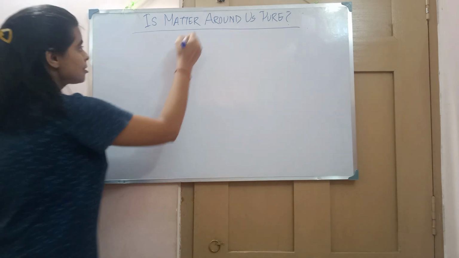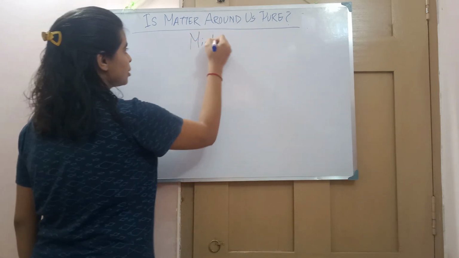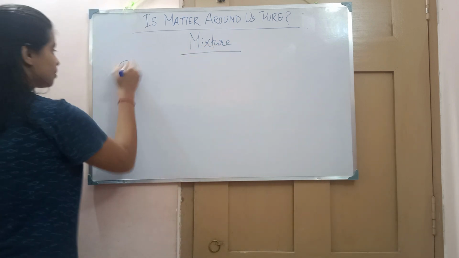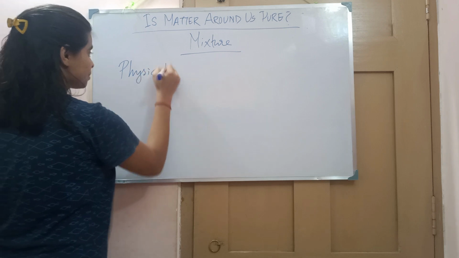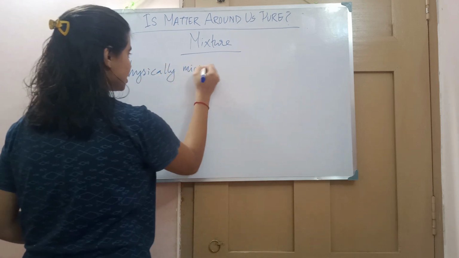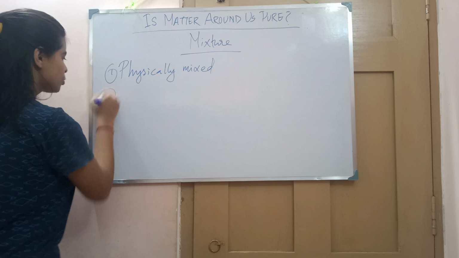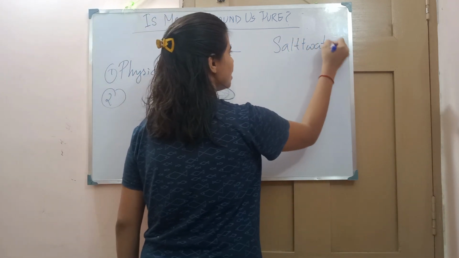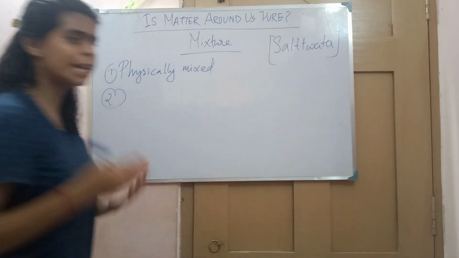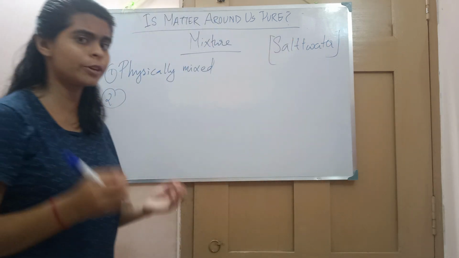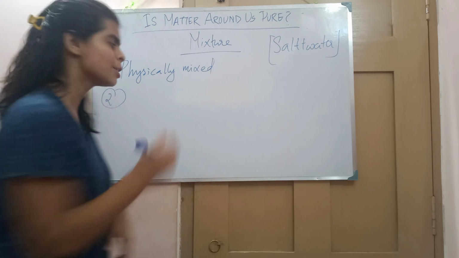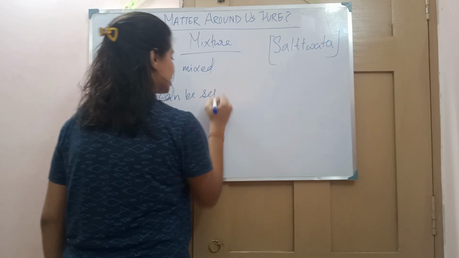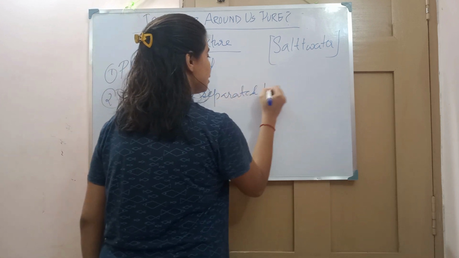Now let's understand more about the mixture. In a mixture, they are physically mixed, first. Second, talk about salt plus water. Can we separate them? Can we separate salt from water? Yes. The biggest example is evaporation of seawater to get salt. So it can be separated. It can be separated by physical methods.